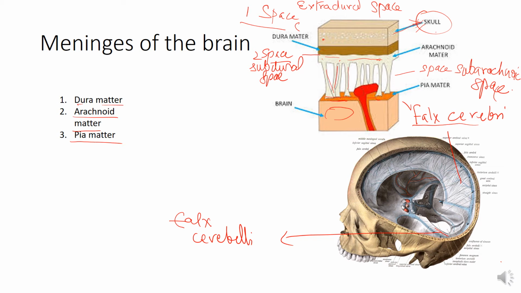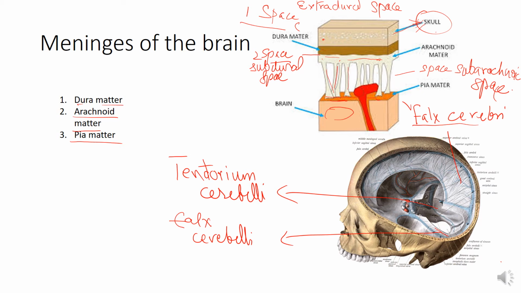While the fold of dura mater between the cerebrum and the cerebellum is the tentorium cerebelli.